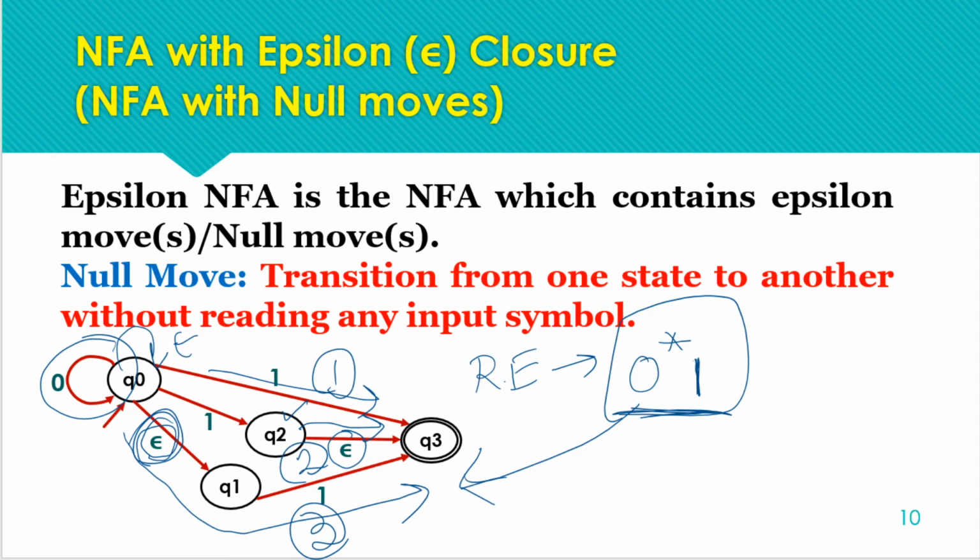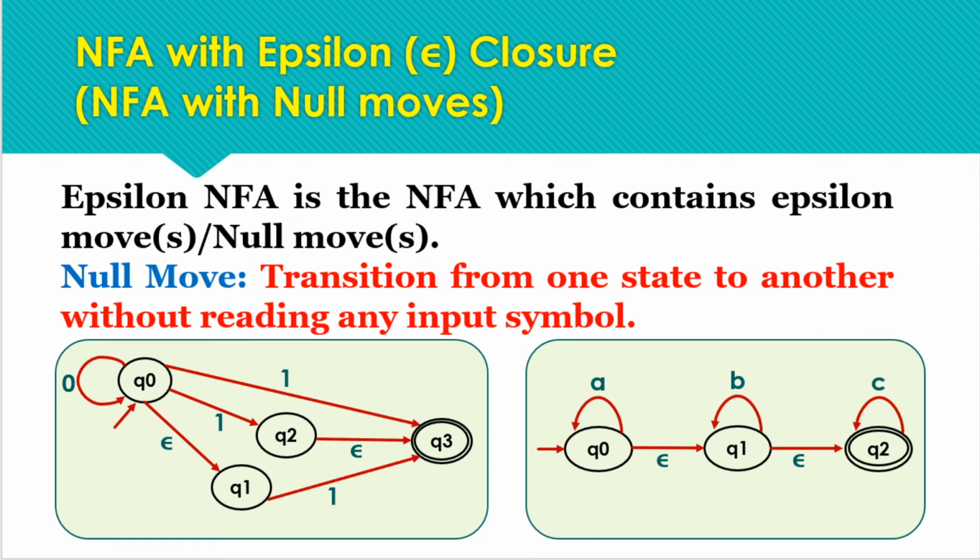But yes, NFA with epsilon closure is even easier to construct than NFA. So we can go for NFA with epsilon closure for any problem or any given statement or given regular expression, but later we have to convert it into the equivalent DFA because ultimately we have to implement DFAs only. Next, this was the example for this regular expression, any number of zeros followed by 1.